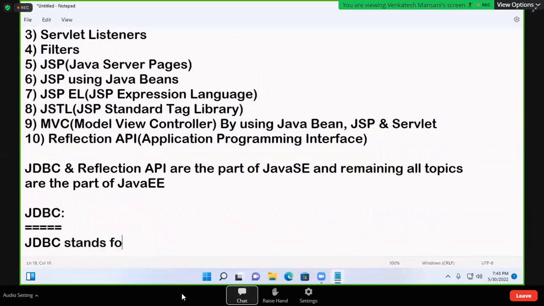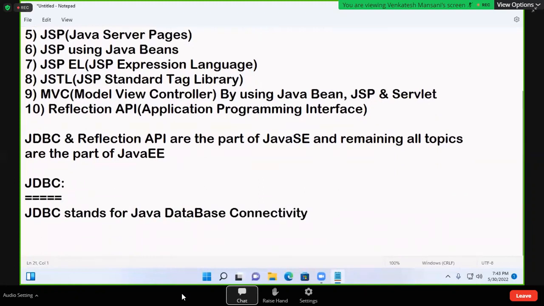JDBC stands for Java Database Connectivity. See, JDBC, Java Database Connectivity, is the full form, not the definition. I'll give the definition next. Write it.